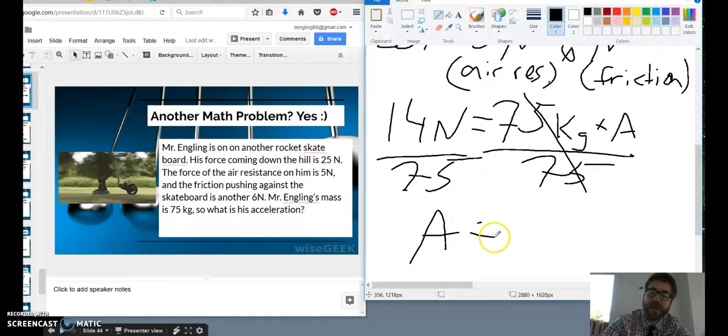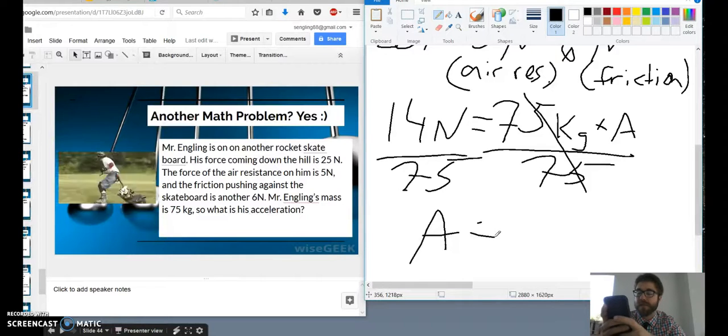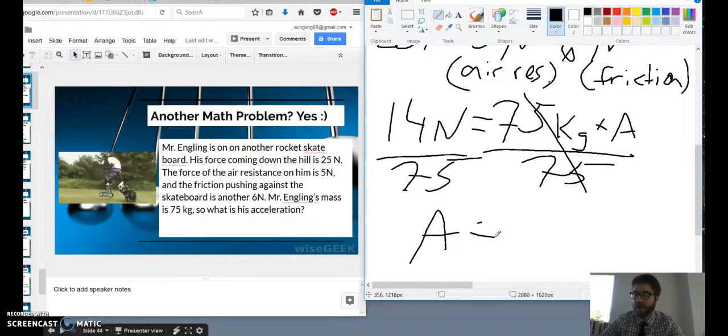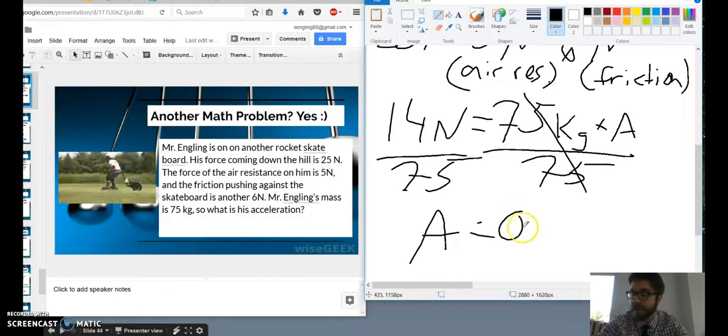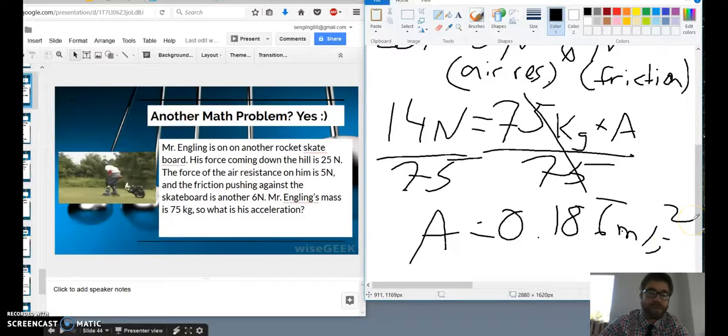And that means my acceleration is going to be some number that my magical calculator is going to tell me. 14 divided by 75 is 0.186 repeating. And this is going to be in meters per second squared.